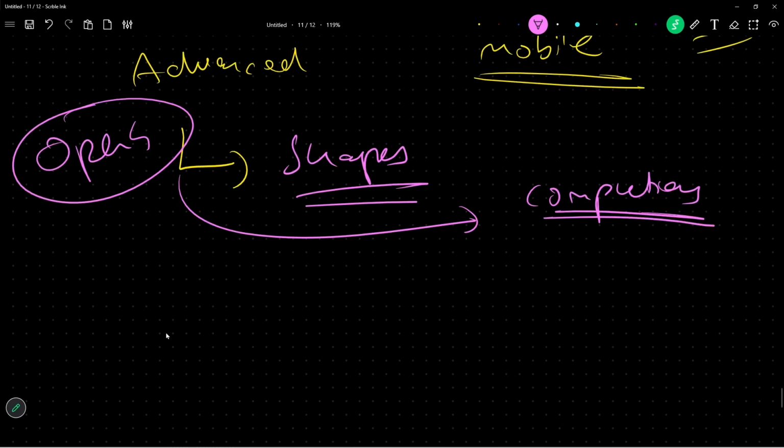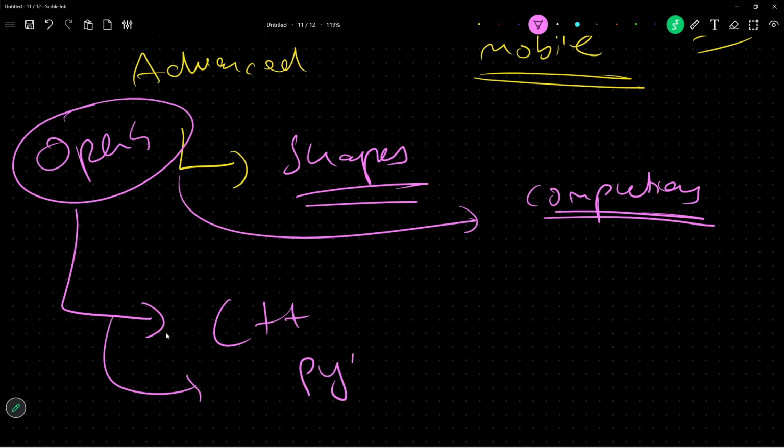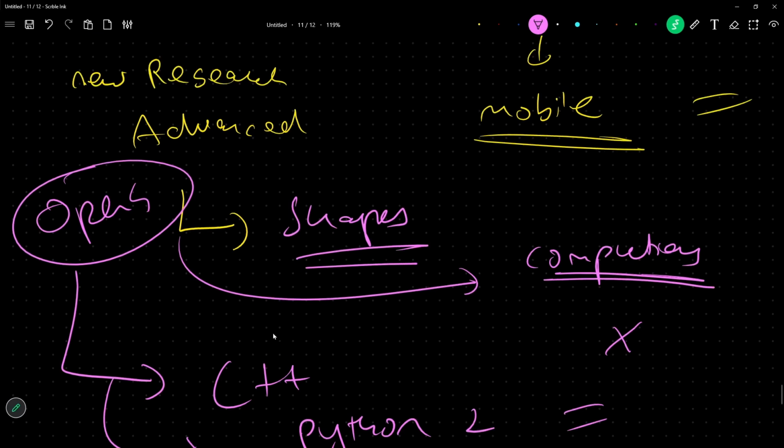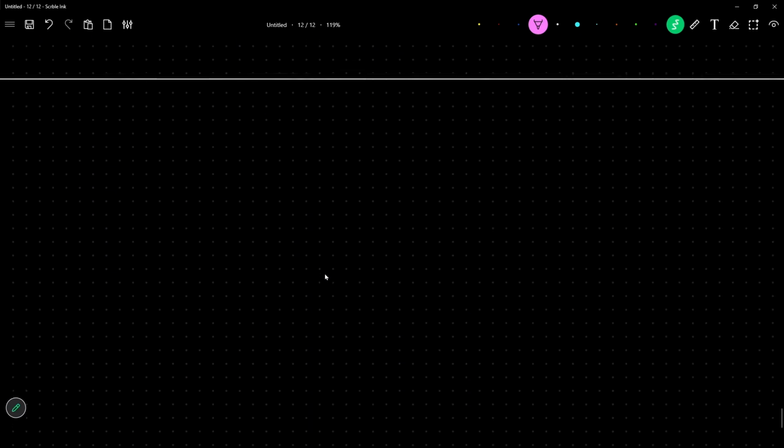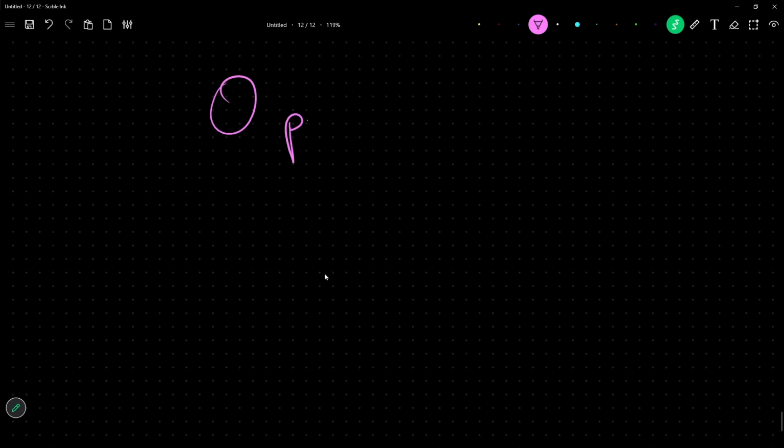Why? Because OpenCV 4 is very old. All the dependencies were on C++ written libraries, Python 2 dependencies, older C++ versions, legacy code. These were all running in OpenCV 4, because of which this was impossible. We were not able to use our latest models there because OpenCV was not able to handle it. And this gave rise to OpenCV 5.